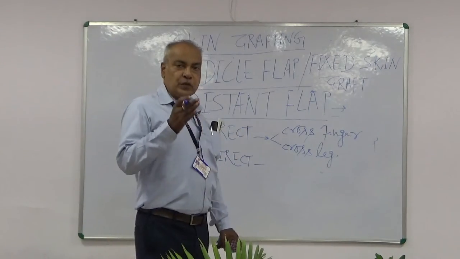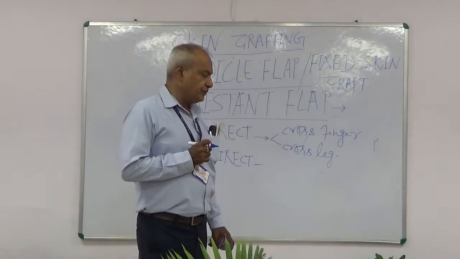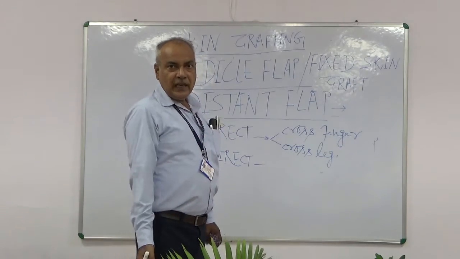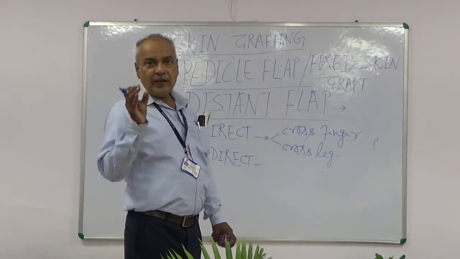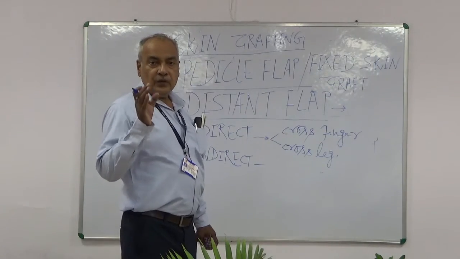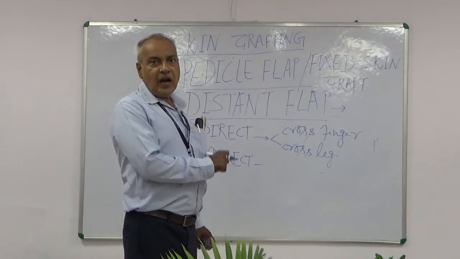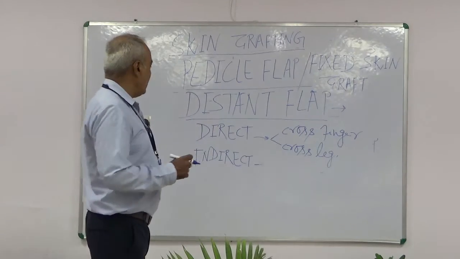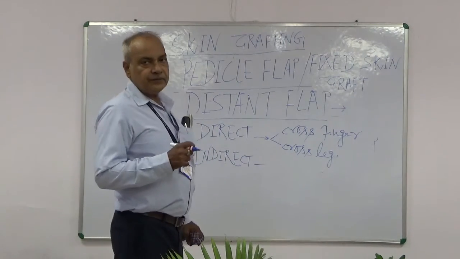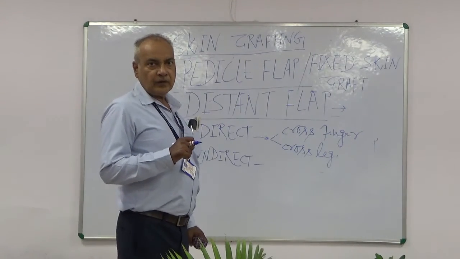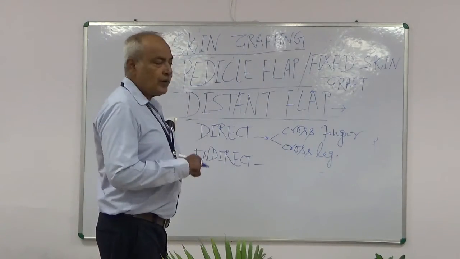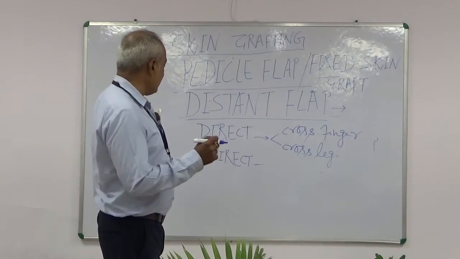Example, say tissue is mobilized in the abdomen and it is brought to the leg to cover a defect with the help of the arm. The arm is used as an intermediary to bring this flap of skin from abdomen to leg. So this is known as indirect type.